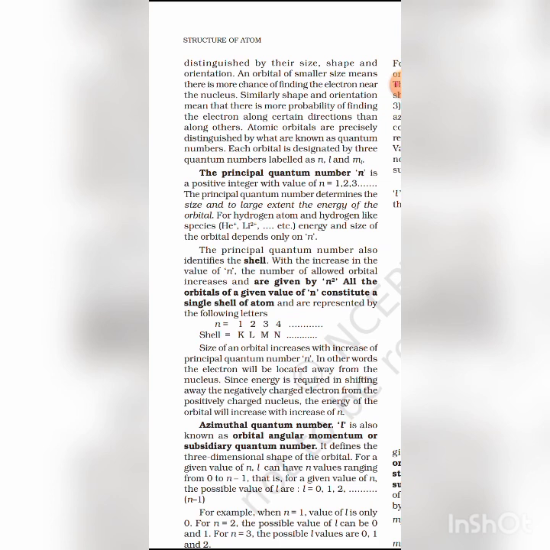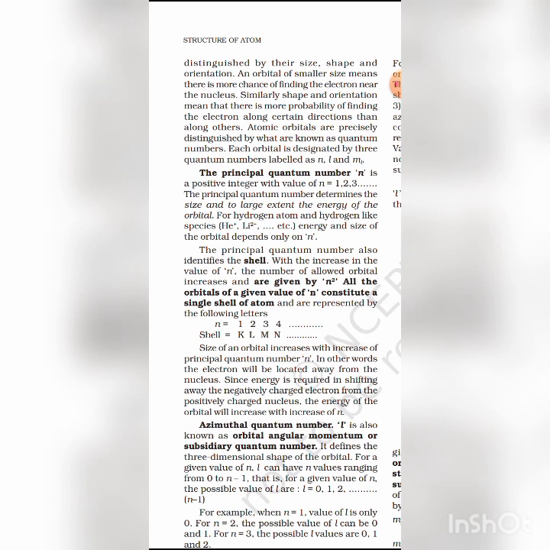Okay, so principal quantum number, it specifies the location and energy of an electron, and it is the measure of the effective volume of the electron cloud. Okay, and it is denoted by n, small n. Its possible values are 1, 2, 3, 4, and so on, and its names start with capital K, that is K, L, M, N.